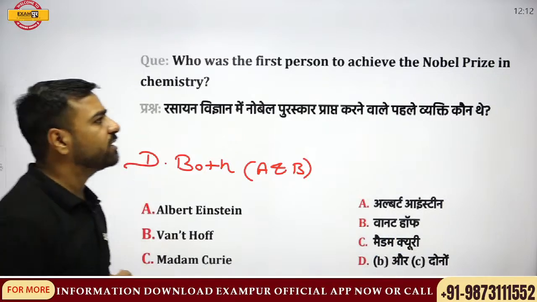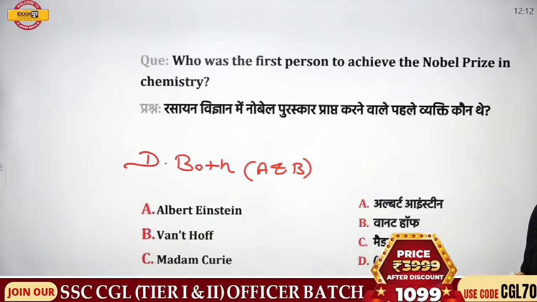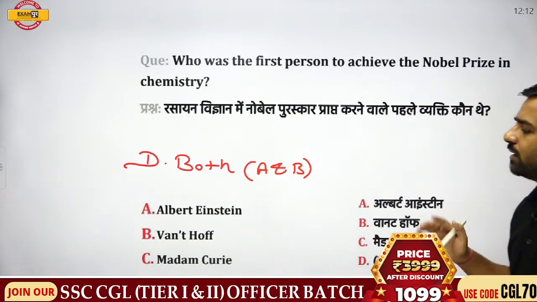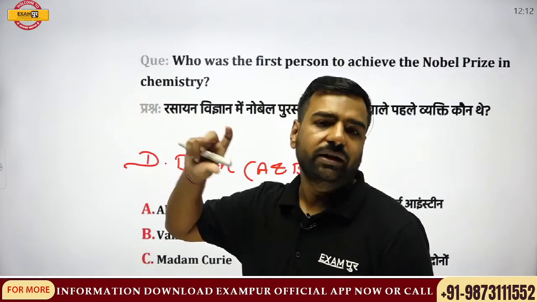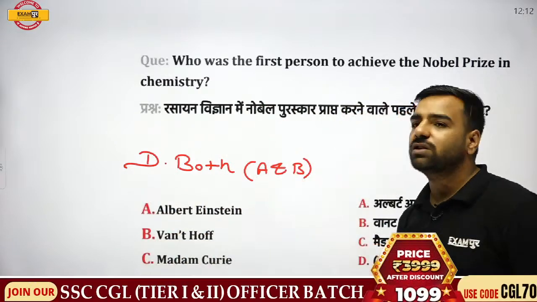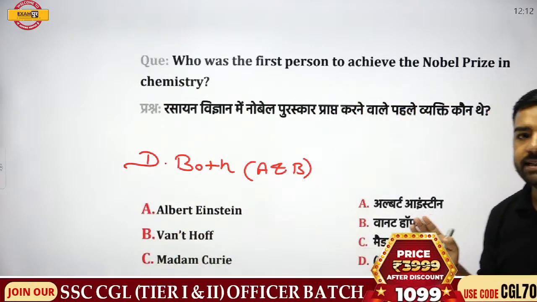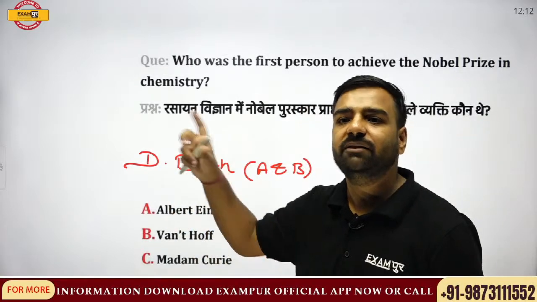Who was the first person to achieve the Nobel Prize in chemistry? Let me give you a hint. Here we are discussing chemical reactions, right? We have a catalyst which speeds up the reaction. One of the scientists was working on it, and he achieved the Nobel Prize for the same, and he was the first person to achieve the Nobel Prize in the field of chemistry.